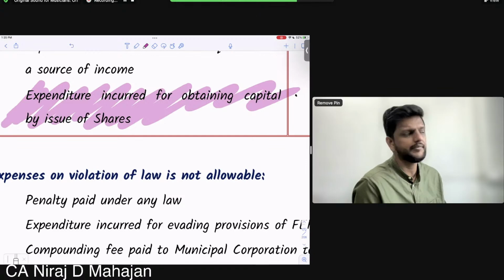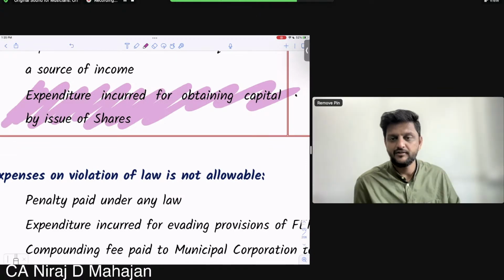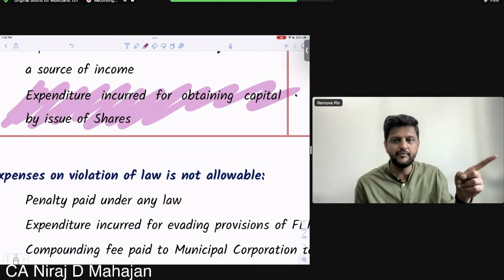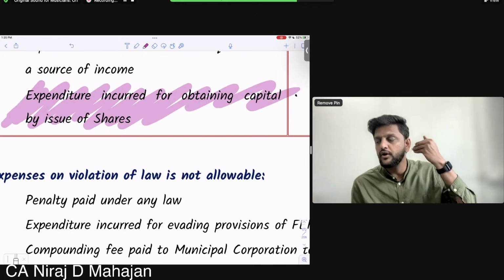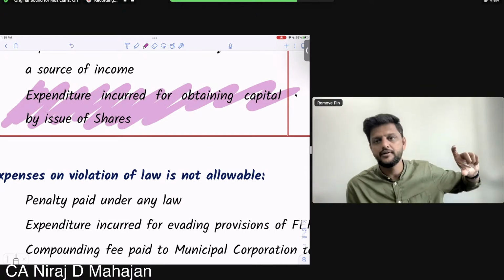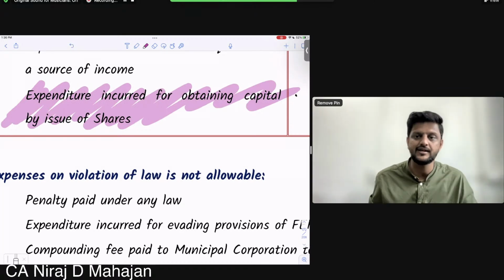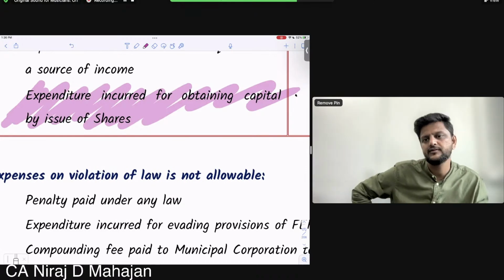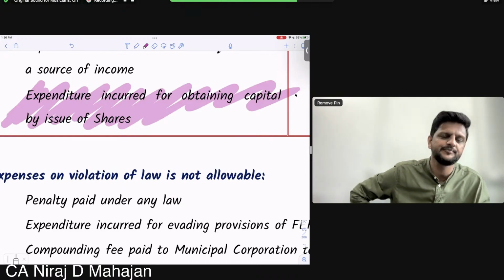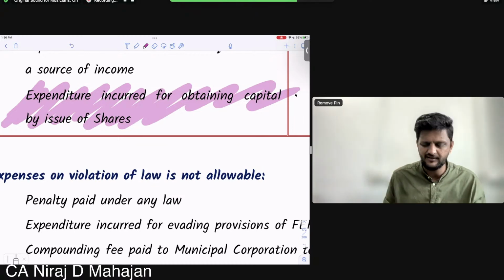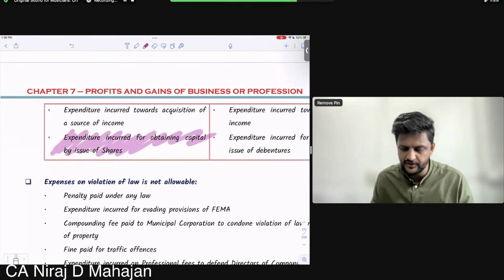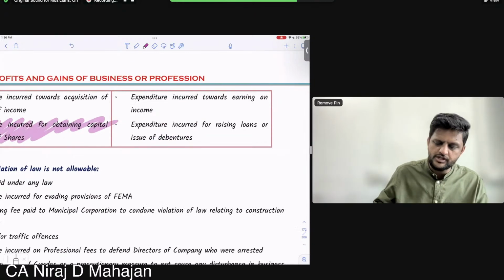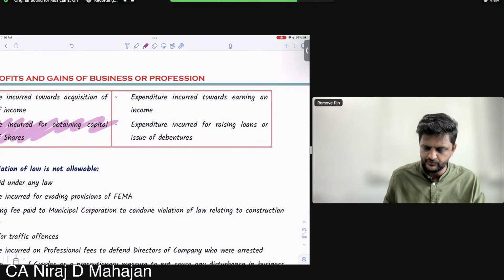So again important. Again from the income tax point of view, we used to be very particular about capital. We always used to check balance sheet balances compared to last year. If compared to last year my capital is rising, obviously they have spent some money or given some money to the consultants also to increase the capital. So that portion was also treated as disallowed because it is treated as capital expenditure, even if I pay to the expert or consultant, or all these expenses, advertisement, prospectus, etc. Clear till here? This is just for your understanding. I don't expect it in the question. But raising loans, debentures, will be allowed as revenue. Okay till here?